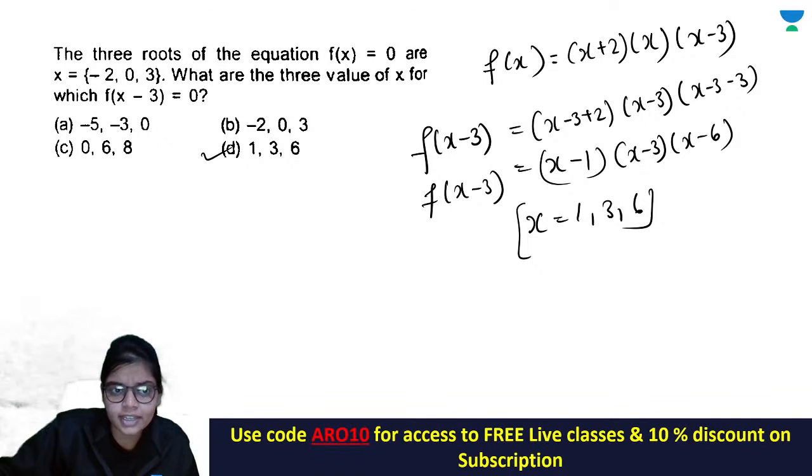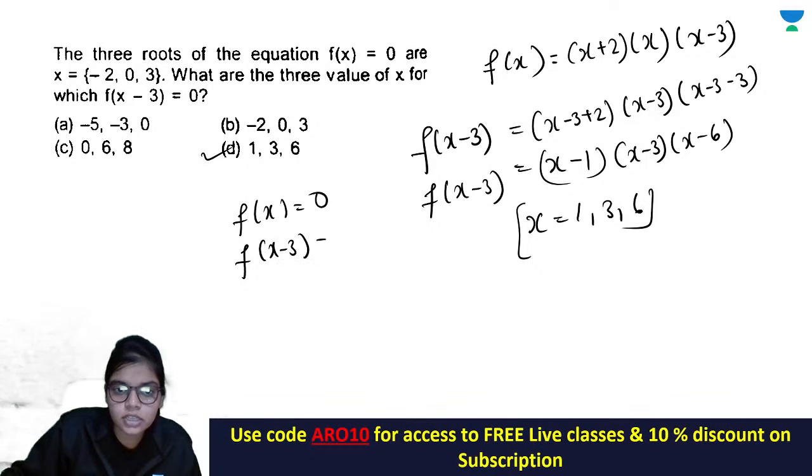अब अगर आपको यहाँ से डायरेक्टली करना होता, if you want directly, so you just have to add 3 in each of this, ठीक है, तो add 3 करोगे बिकॉज f of x का रिजल्ट दे रखा है, x minus 3 का चाहिए, तो you have to just add 3, f of x is equals to 0 दे रखा है, आपको f of x minus 3 equals to 0 देखना है, तो make this x minus 3 as 0, x minus 3 is 0 at x is equals to 3.